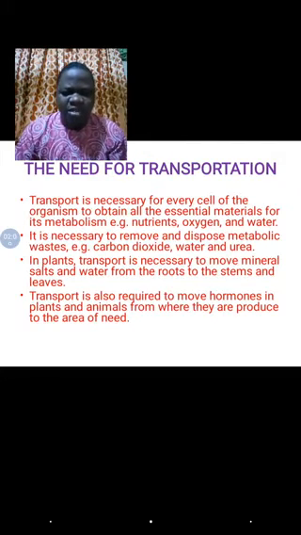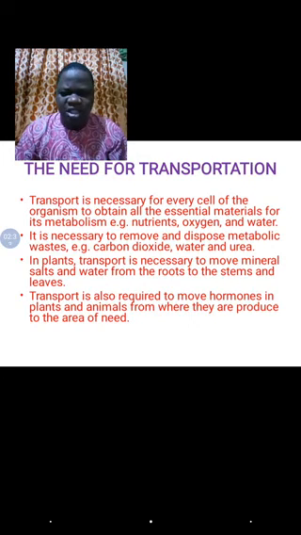Apart from that, in plant, transport system is necessary to move mineral salt and water from the root of the plant to the stem and leaves, and that is through a process known as osmosis. Okay, so of course that is transportation, the movement of the mineral salt and water from the root to the other parts of the body of the plant.